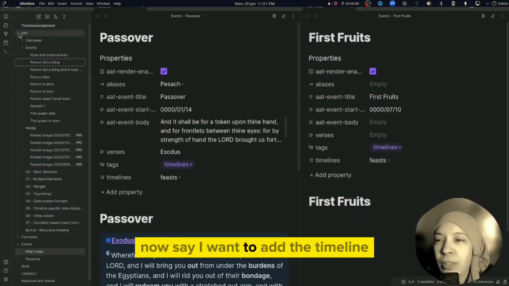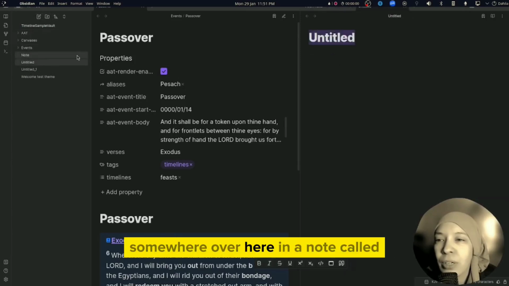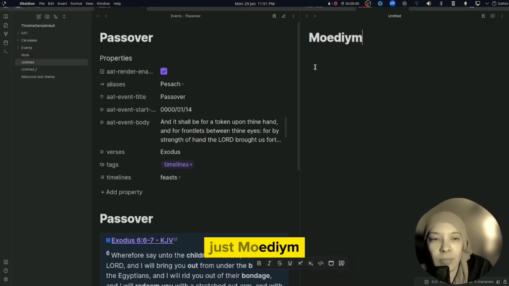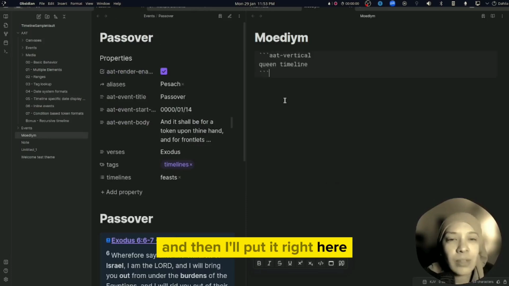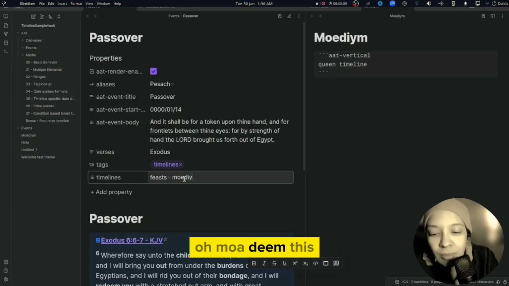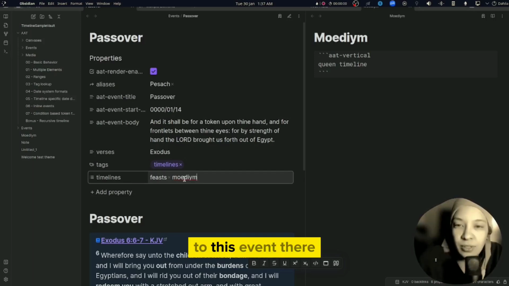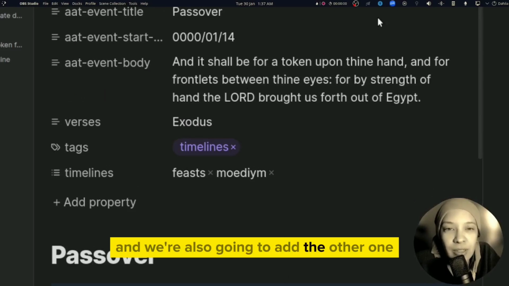Say I want to add the timeline somewhere over here in a note called Moedim. So I'll take that and I'll put it right here. We're going to add Moedim to this event here, and we're also going to add the other one.